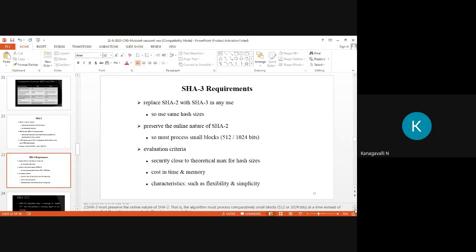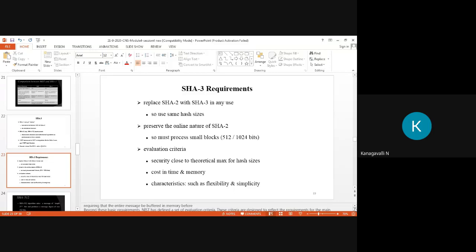SHA-3 must preserve the online nature of SHA-2. That is, the algorithm must process comparatively small blocks, 512 or 1024 bits at a time, instead of requiring that the entire message be buffered in memory, right?